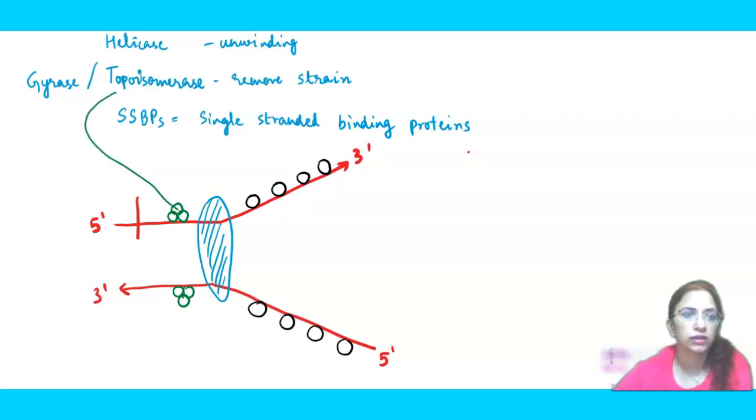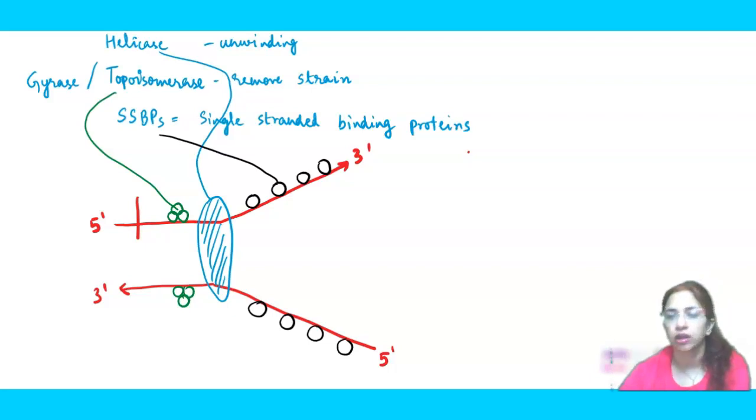This blue colored structure is our helicase, and the black colored structures in the diagram are our single stranded binding proteins. Make sure that you label each part of the replication fork correctly, because a question comes: draw the replication fork and label it.